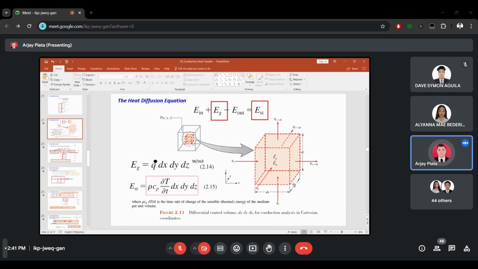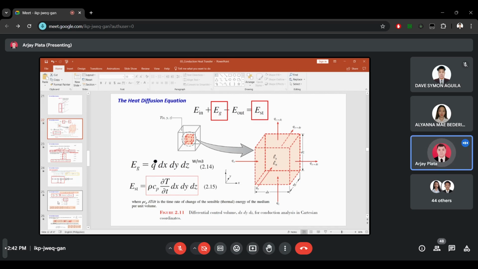So we have here dy and dz and dx. So this is the Qx. What are the areas perpendicular to Qx? dz and dy po. Yes, that's correct. So dz and dy. How about Qy? dx and dz po. Yes. And how about Qz? dx and dy po. Yes, that's correct.